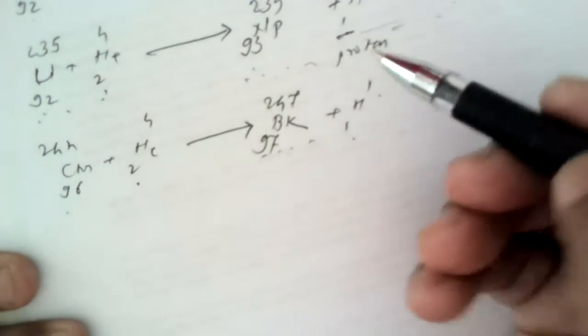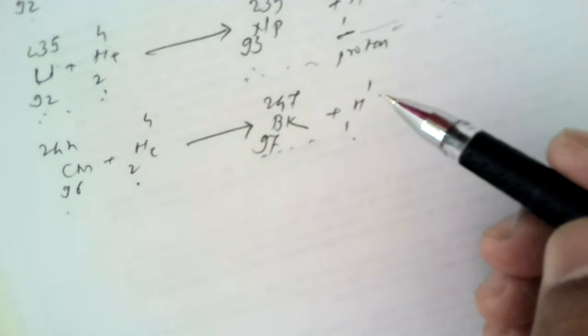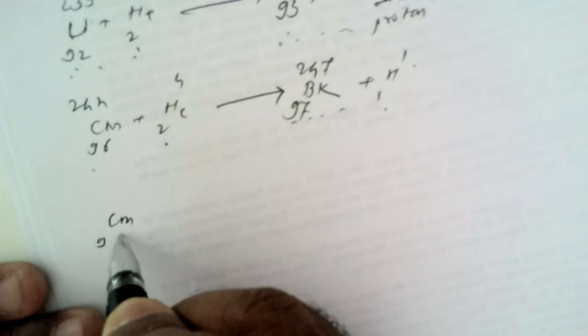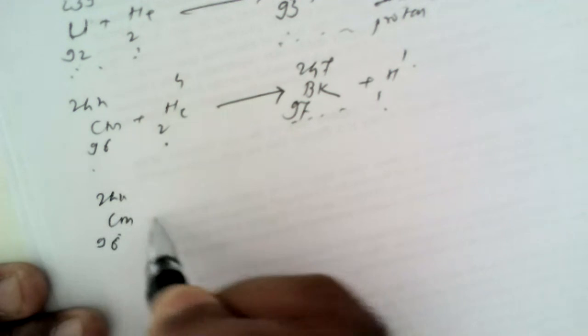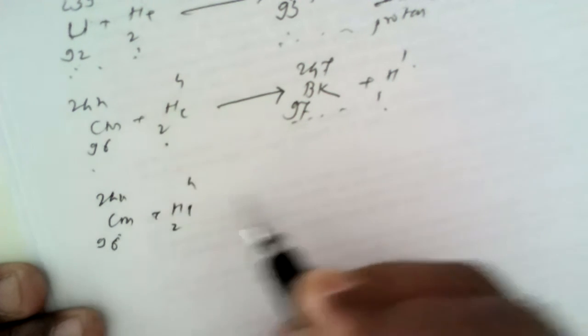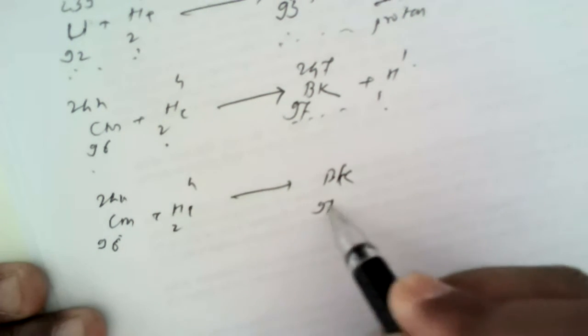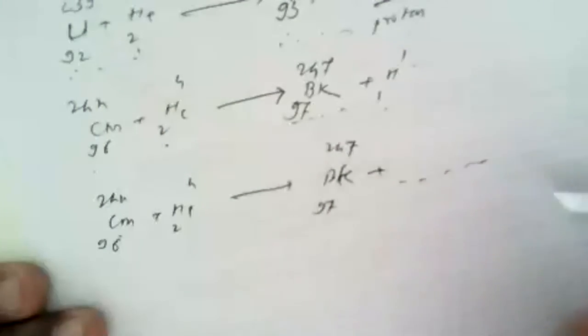So this is how we can arrive easily at the end product of the reaction. Or sometimes this particular reaction may also be given like this. You have to look carefully because less than 1 minute is left. 244 plus helium 24. Here you will be given the product as berkelium 97, 247, and you are asked to arrive at the ejectile.